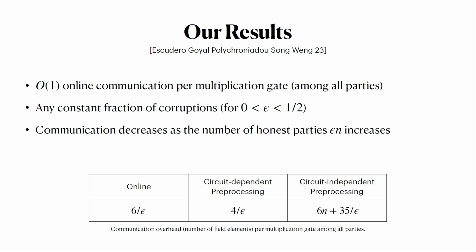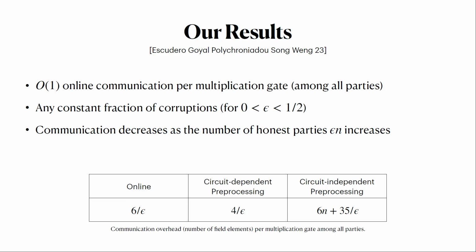The main result in this work is a new protocol in this setting where the total communication cost is a constant number of field elements per multiplication gate across all of the parties. The constants in this work are pretty good. It's quite practical and focused on being something you can implement. The nice feature about this constant communication cost is that if you fix the number of parties n, and the number of honest parties increases, as epsilon increases, then the communication cost actually decreases proportional to 1 over epsilon.